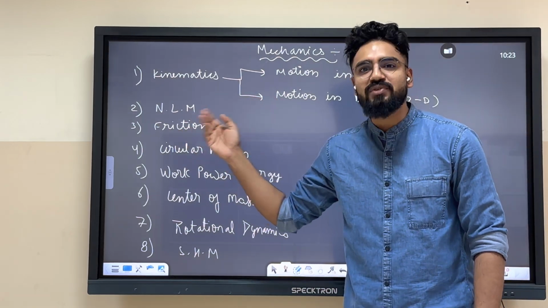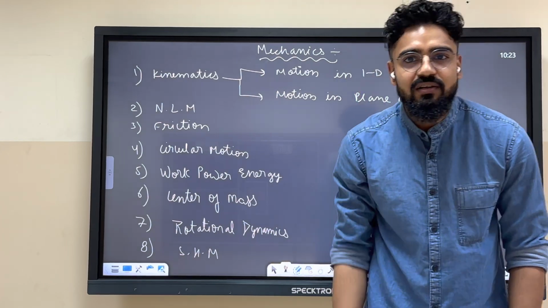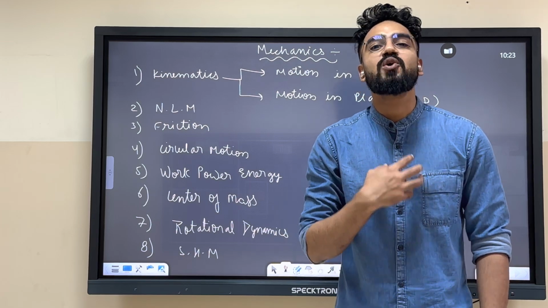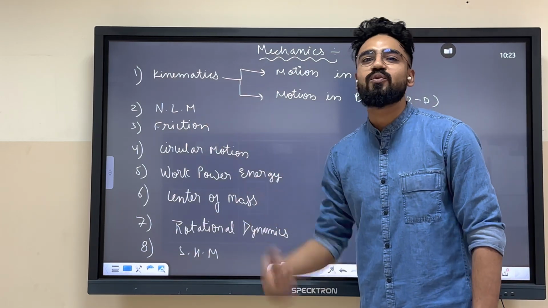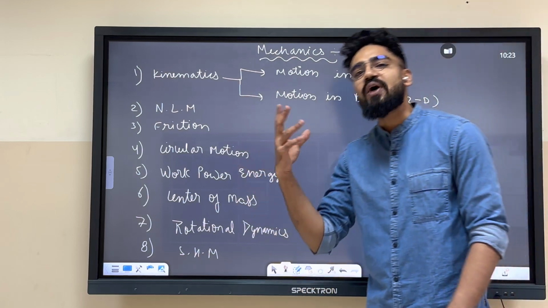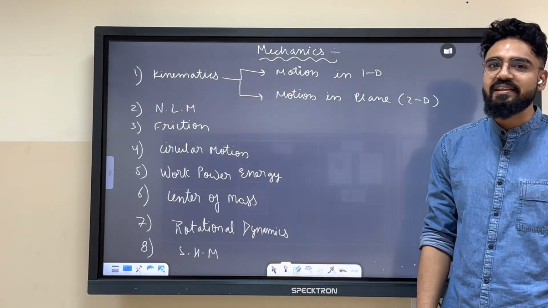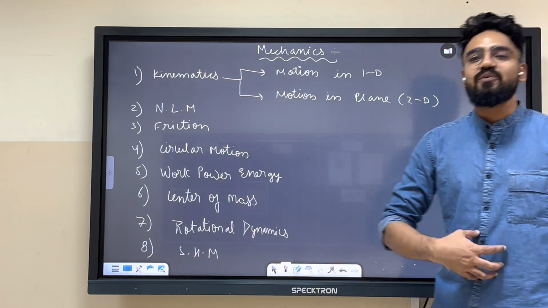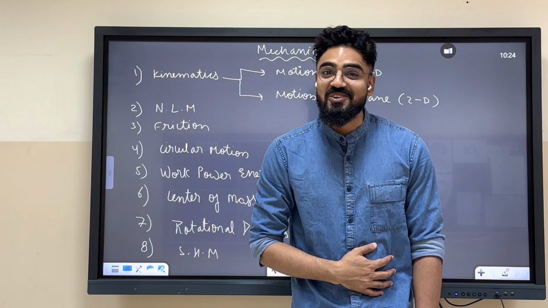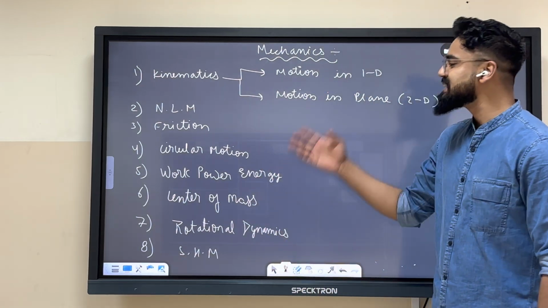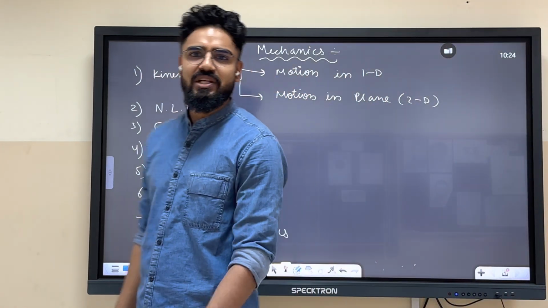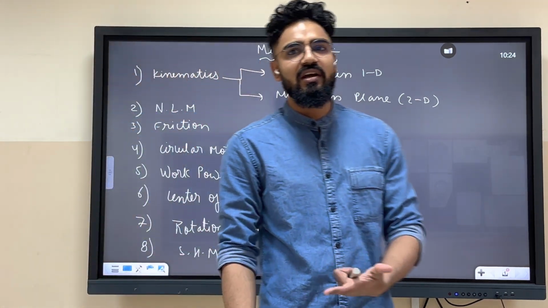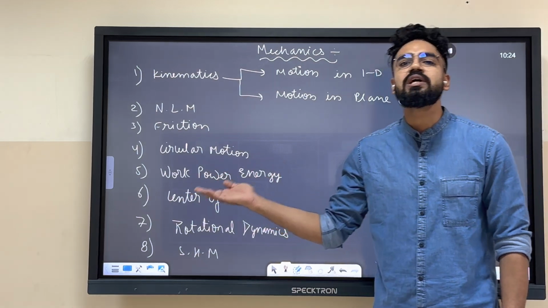Next chapter is friction. Friction is your friend or enemy? Yes, he's your friend. Think about it, please do not hate him. Circular motion. When you go to a fun park, whenever you have a roller coaster ride, circular motion is the thing which creates something in your stomach. So yes, it's also your friend. Now after that, work power energy. A smaller version of work power energy you have already studied in grade 9. Over here we will do the advanced version.